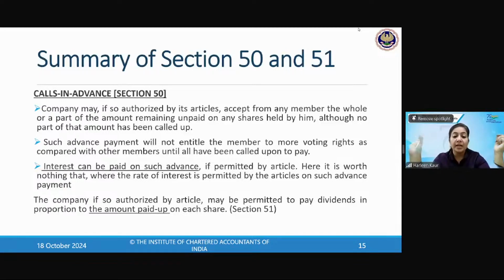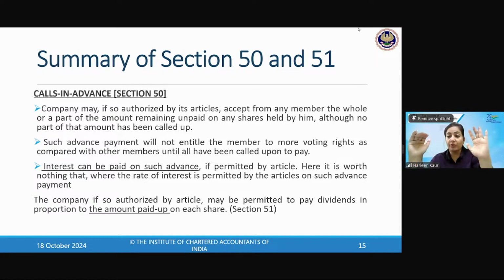Simple. And what does section 51 tell you? Section 51 tells you that the company may pay the dividend on advance payment, not interest. The company can pay dividend on the advance amount received, but interest can be paid only if the articles authorize. If the articles permit, they will pay the dividend in proportion to the amount paid on each share.